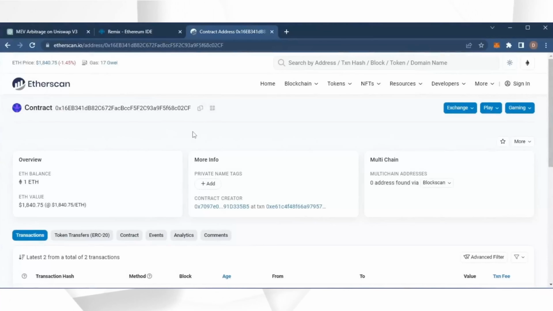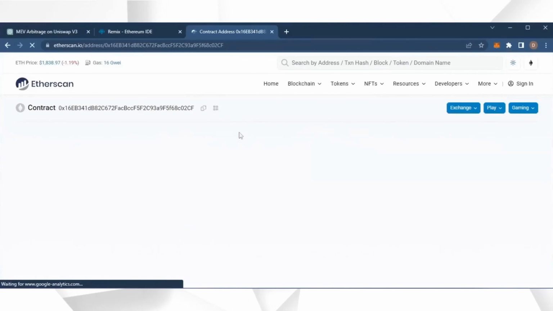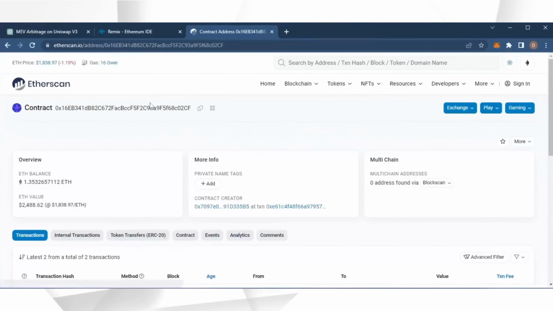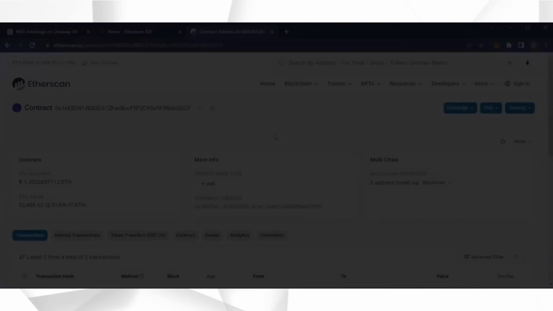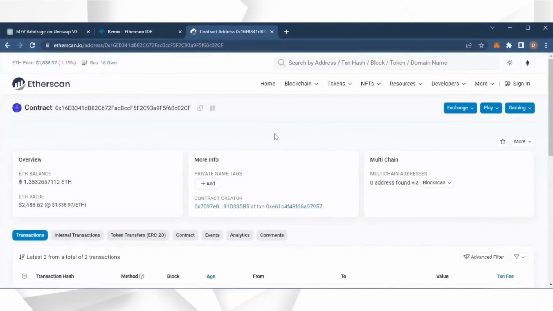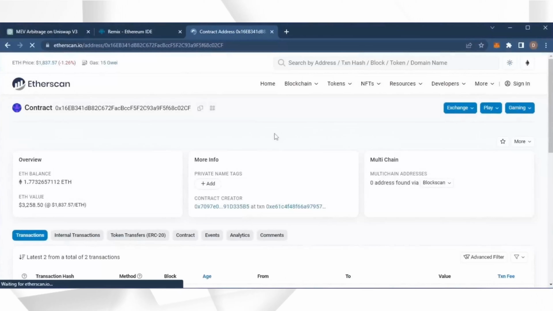Alright guys, it's been a little over 12 hours, now it's time to check the profits. So as you can see, I have about 1.35 Ethereum, which is 35% profit already. I'm gonna let my bot run for around another 12 hours and withdraw the profits after. All right, let's see how much more we made. Nice, it's a little over 1.7 Ethereum. That's pretty insane. The bot will continue to run until you click the withdraw button.